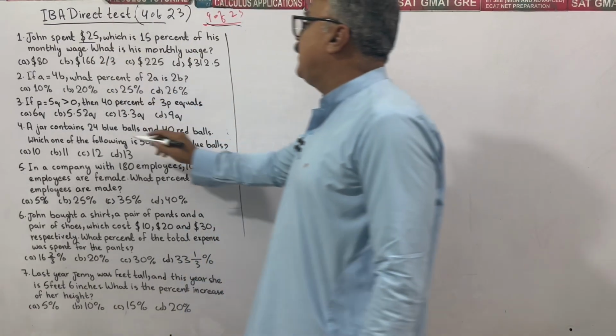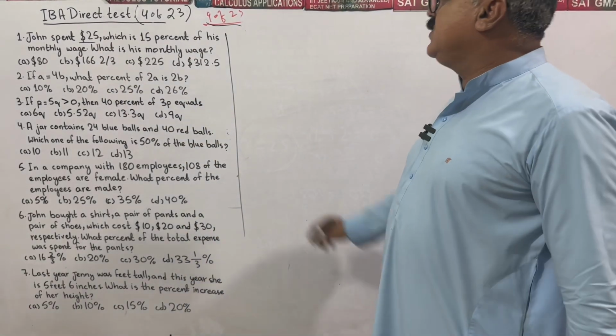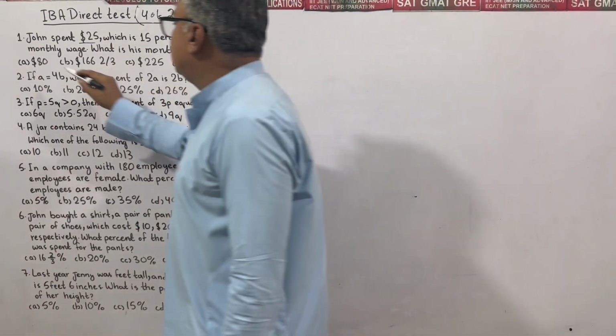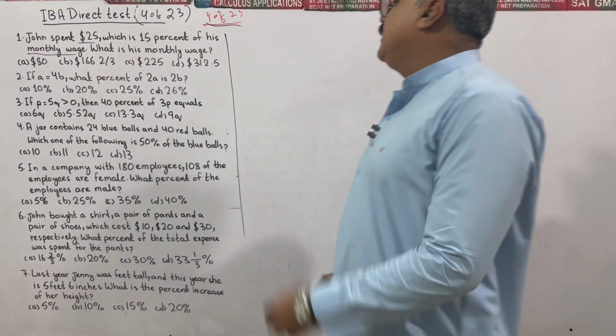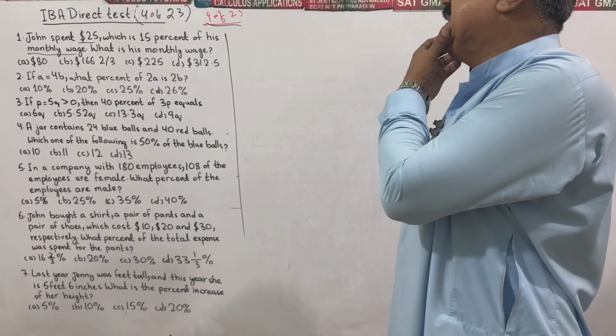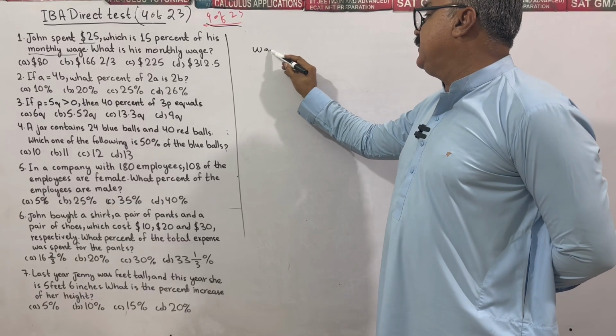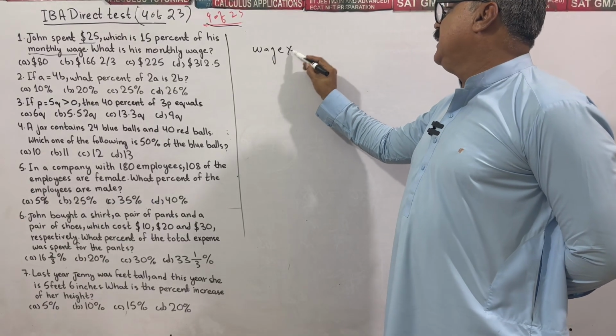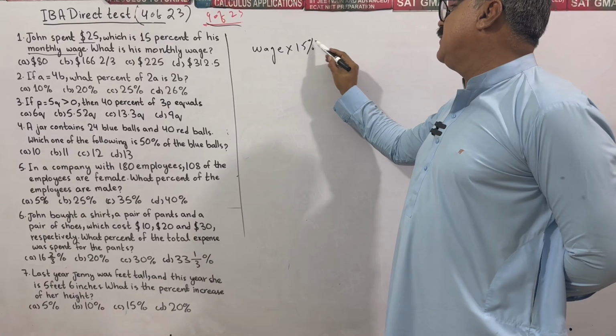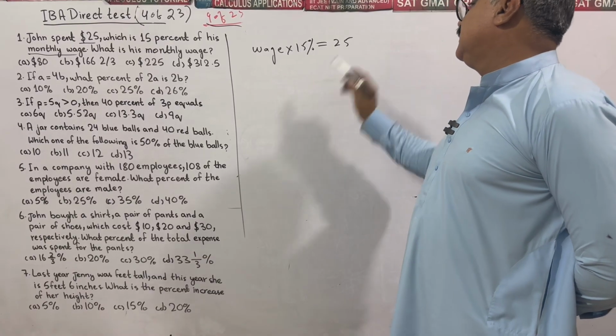John spent $25, which is 15% of his monthly wage. What is his monthly wage? We have no idea about his monthly wage, but we know that 15% of the wage is $25.